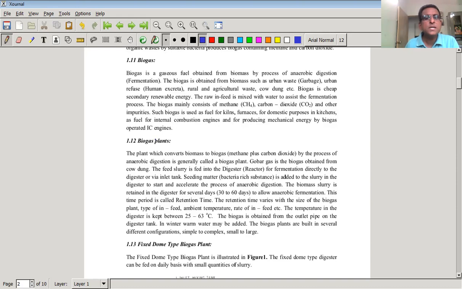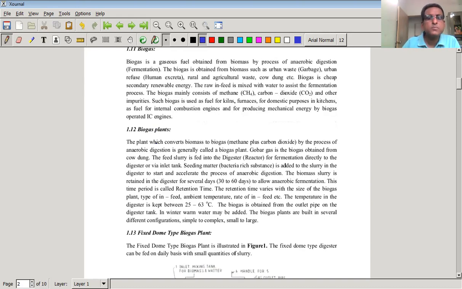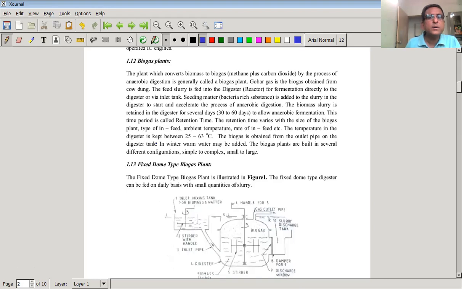Now, with this, let us move to the next subtopic, biogas plants. A biogas plant is the plant which converts biomass into biogas. Biomass is converted to biogas in a plant, which we call a biogas plant, by the process of anaerobic digestion. Gobar gas is biogas obtained from cow dung.